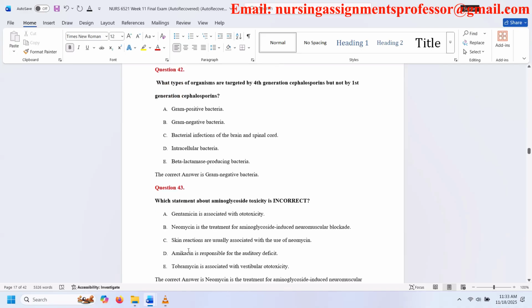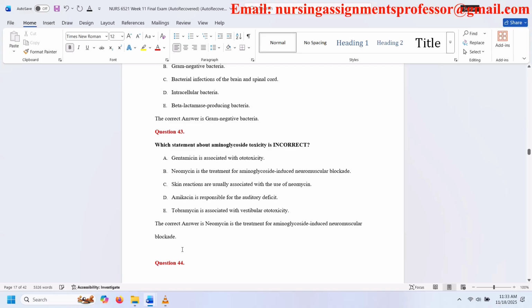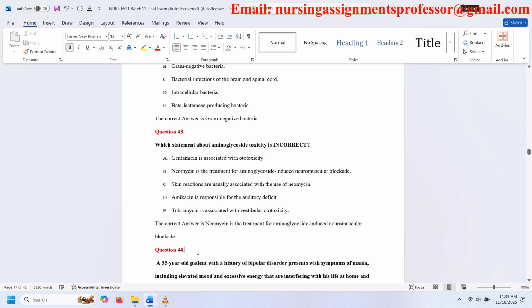Question 43. Which statement about aminoglycoside toxicity is incorrect? A. Gentamicin is associated with ototoxicity. B. Neomycin is the treatment for aminoglycoside-induced neuromuscular blockade. C. Skin reactions are usually associated with the use of neomycin. D. Amikacin is responsible for the auditory deficit. E.